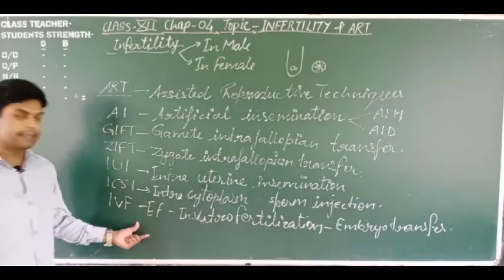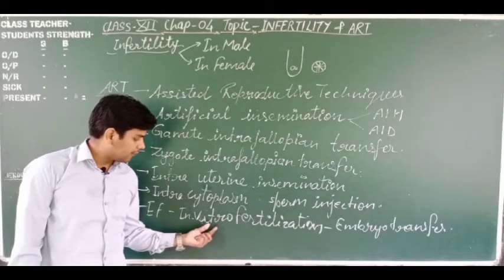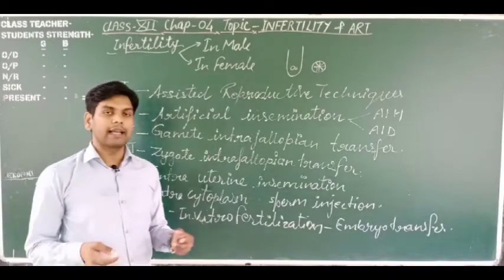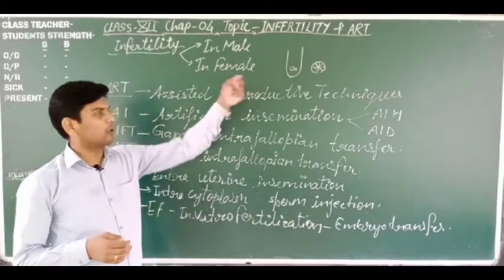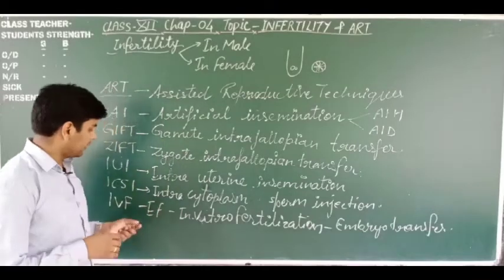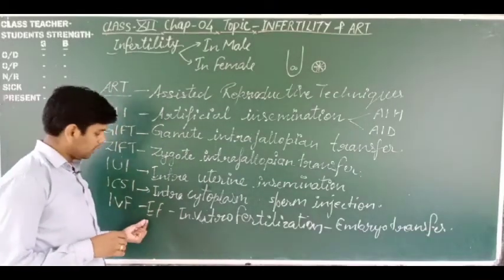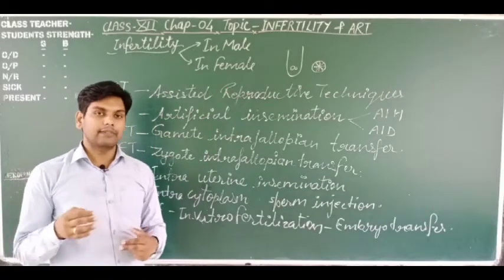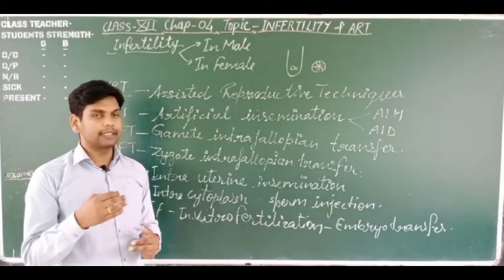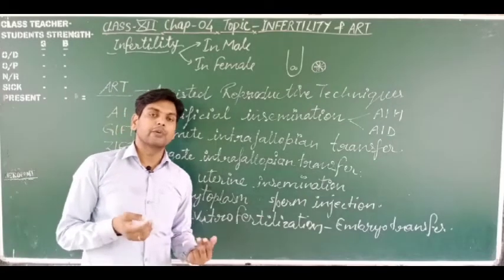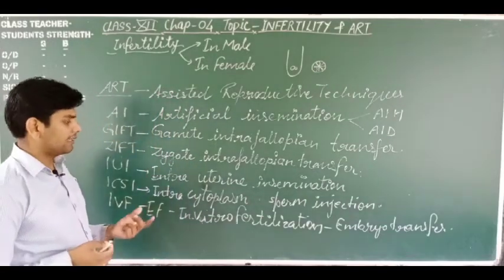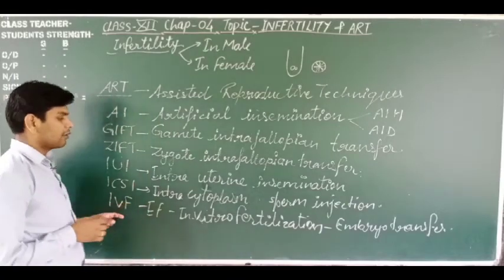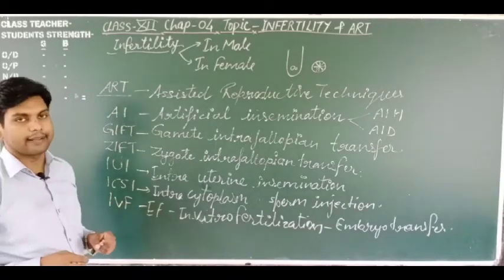Here, in vitro fertilization means when male and female gametes are extracted from the male body and female body and are fertilized inside a test tube in the laboratory. This technique is known as in vitro fertilization. Got it? And embryo transfer: when the embryo or zygote is formed, it is transferred back inside the uterus of the female or desired female. Okay. So dear students, this is known as in vitro fertilization and embryo transfer.